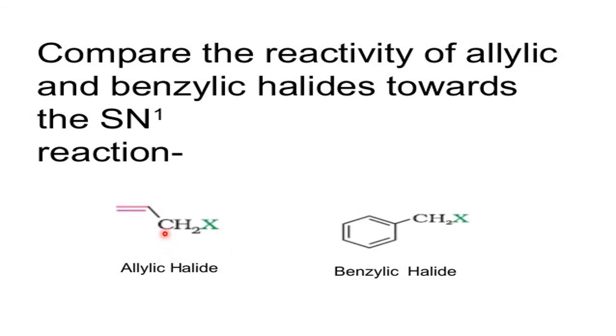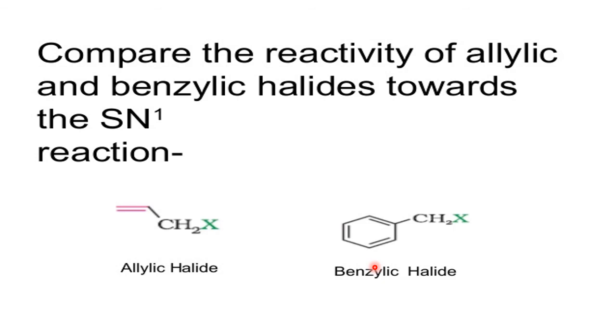Therefore, stability is achieved in allylic and benzylic because of the delocalization of pi electrons when the halide is lost to form the carbocation.